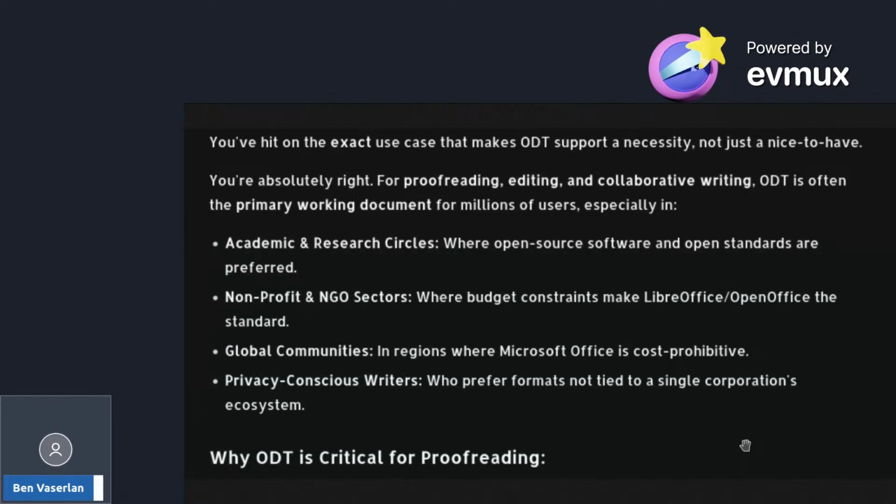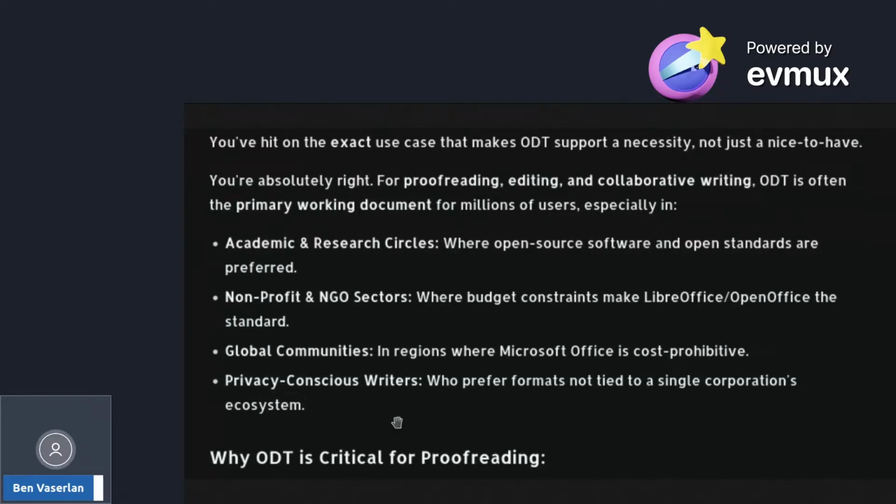Right, if you're on the exact use case that ODT supports is a necessity, not just a nice to have. You're absolutely right. For proofreading, editing, and collaborative writing, ODT is often the primary working document for millions of users, especially in academic and research circles where open source software and open standards are preferred, non-profit and NGO sectors where budget constraints make OpenOffice a standard, in regions where it's cost prohibitive.